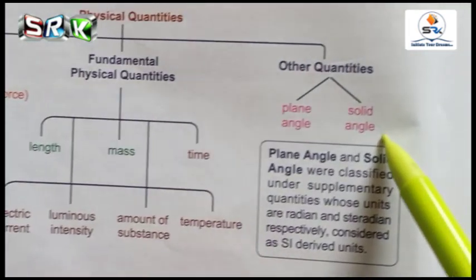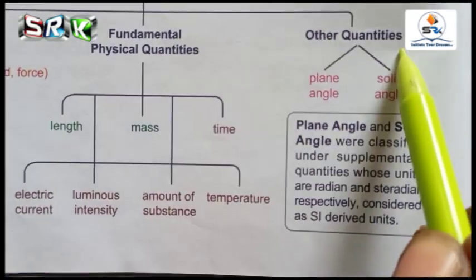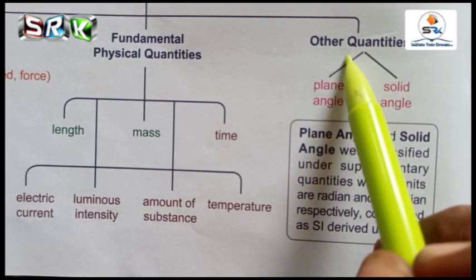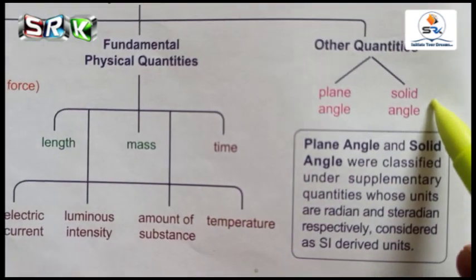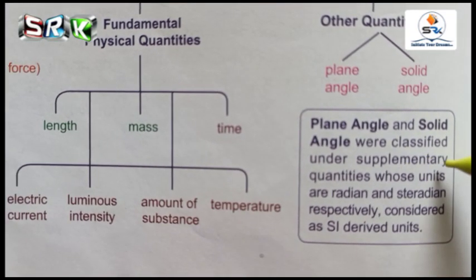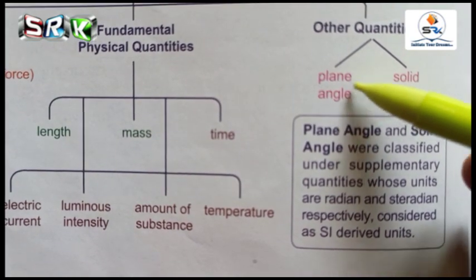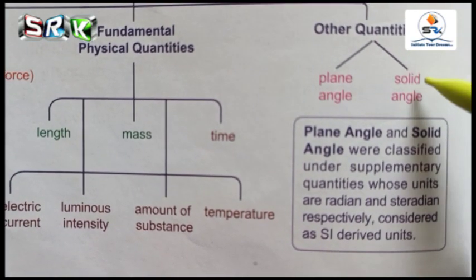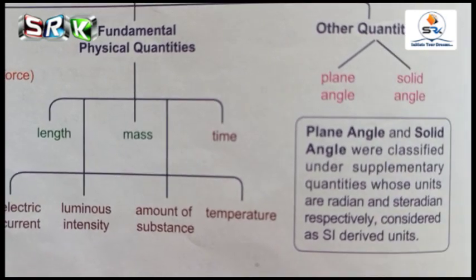And the supplementary quantities, which is given here as other quantities. What are they? One is plane angle and another one is solid angle. So these were classified as supplementary quantities. The unit for plane angle is radian and the unit for solid angle is steradian.